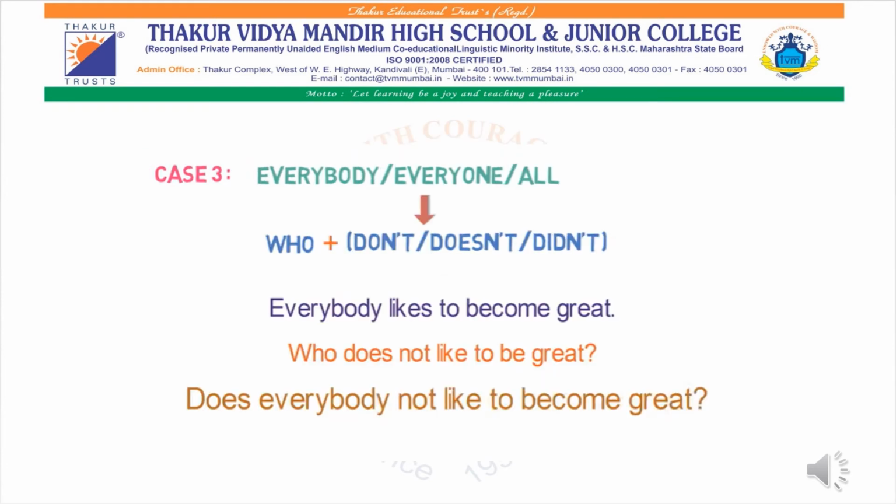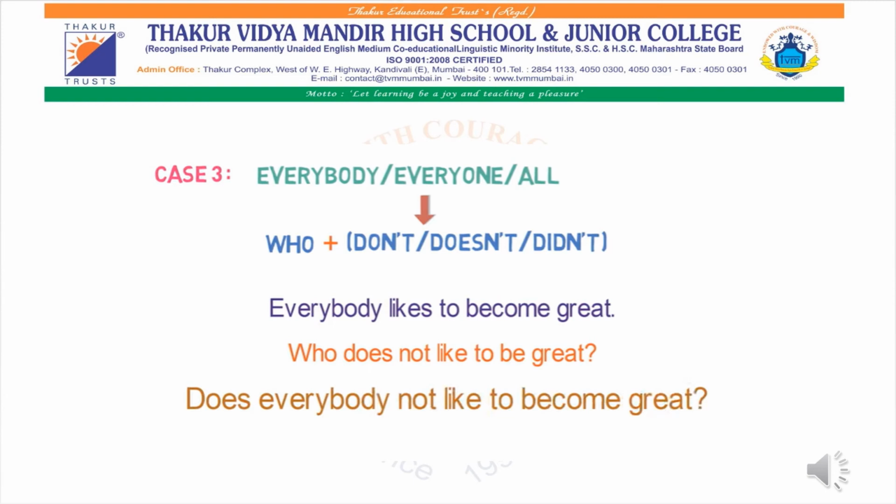We are studying interrogative sentences. These are just cases in case they tell you to convert a particular sentence into interrogative sentence. The third case is, if in a particular sentence everybody, everyone or all is mentioned, then you have to convert that sentence as who plus don't, does not, did not, and we will get that particular answer. Everybody likes to become great.